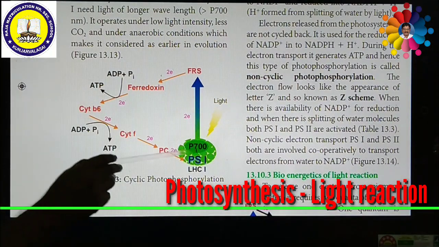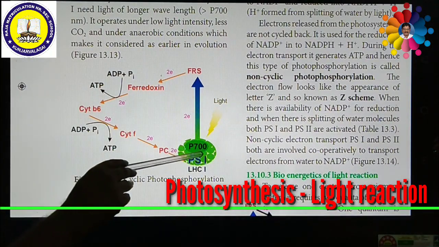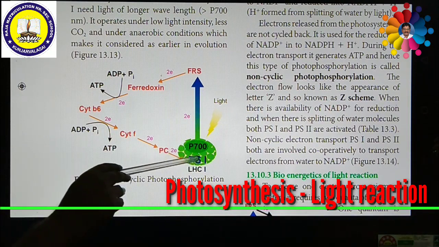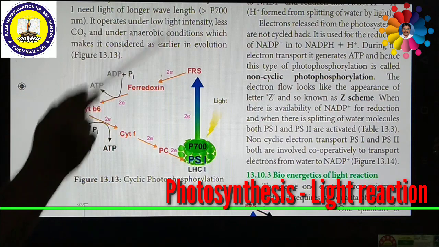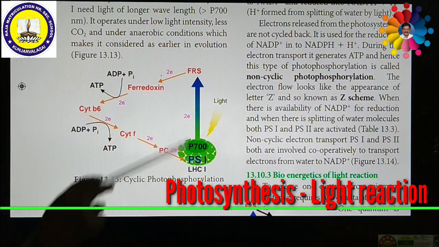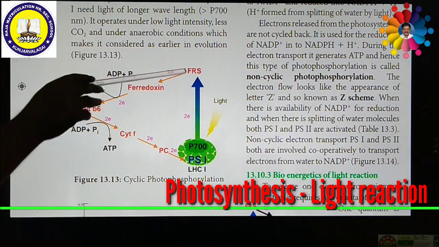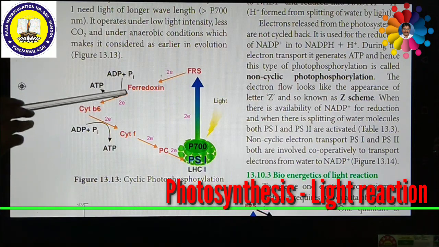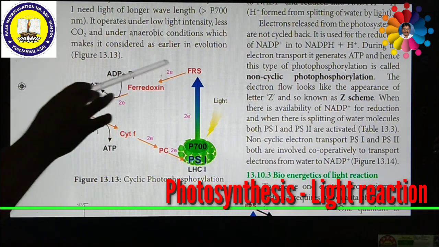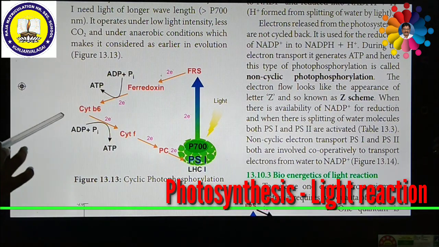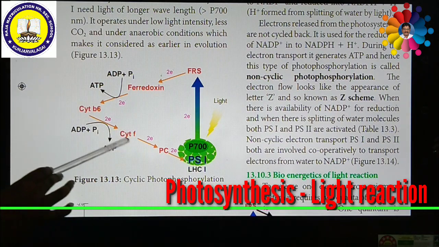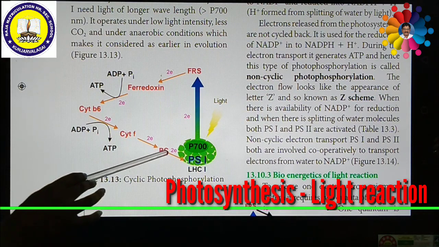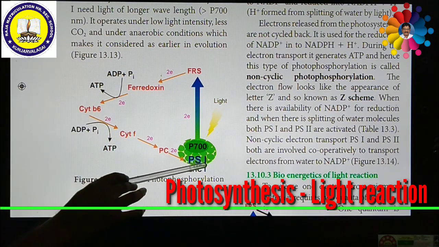So the electrons are expelled from the chlorophyll of photosystem 1, then excited to the ferridoxin reducing substrate. Then this molecule becomes oxidized. The electron transferred to the ferridoxin reducing substrate is passed on to the various electron acceptors like ferridoxin, then enters cytochrome B6, then cytochrome F, and finally plastocyanin. Once again it returns back to the photosystem 1.